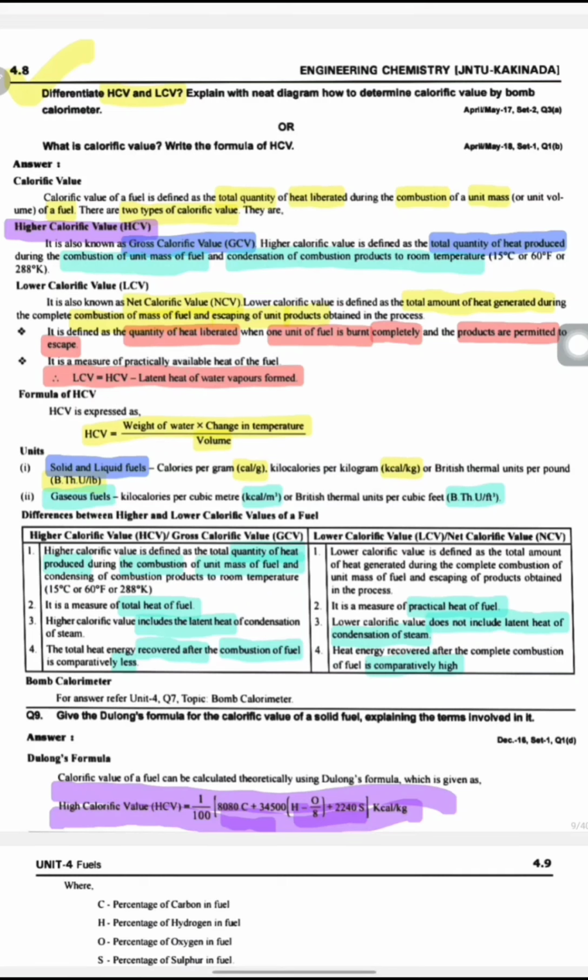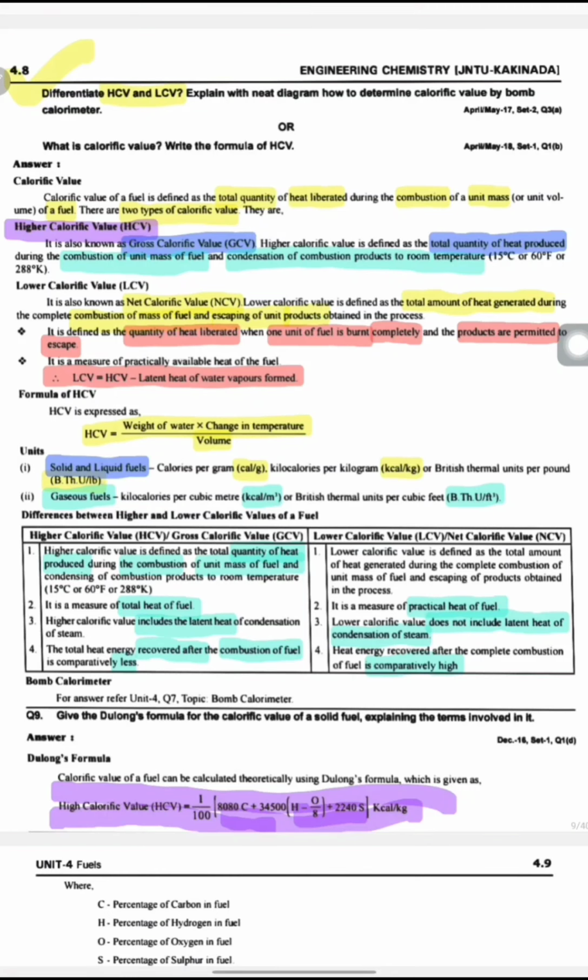Practically available heat of fuel, LCV, is equal to HCV minus latent heat of water vapors formed. Next, the formula of HCV. HCV is expressed as the weight of water into change in temperature, divided by volume.